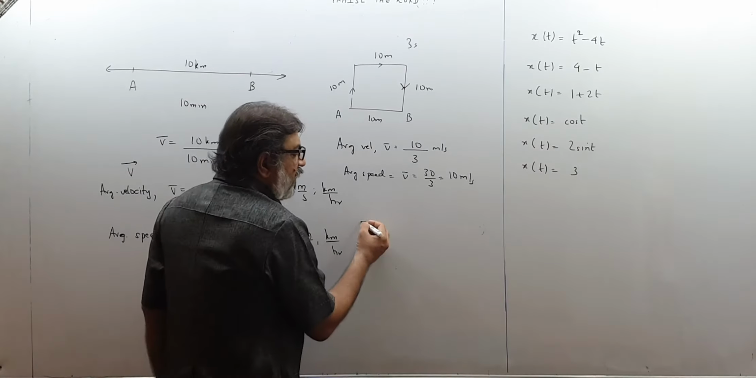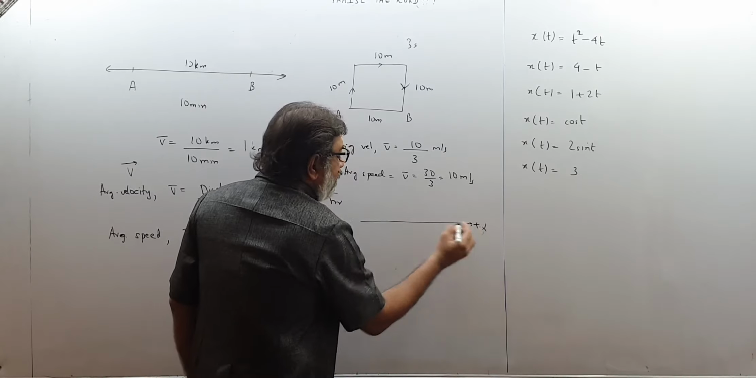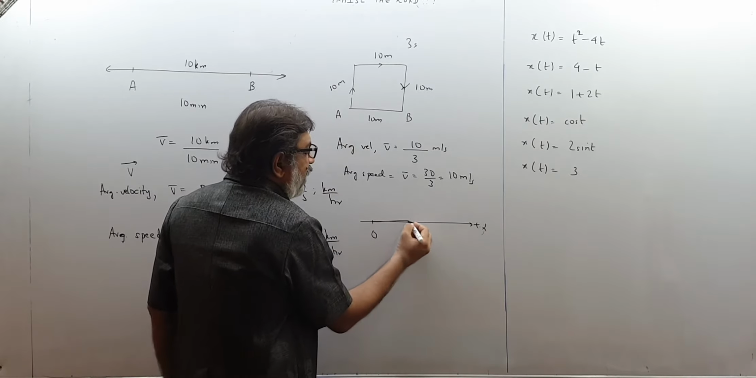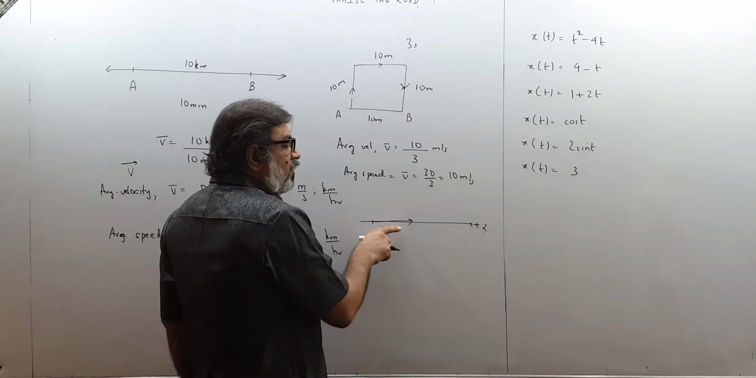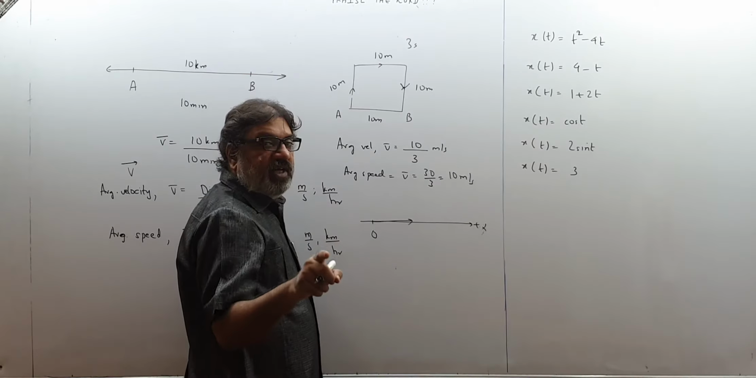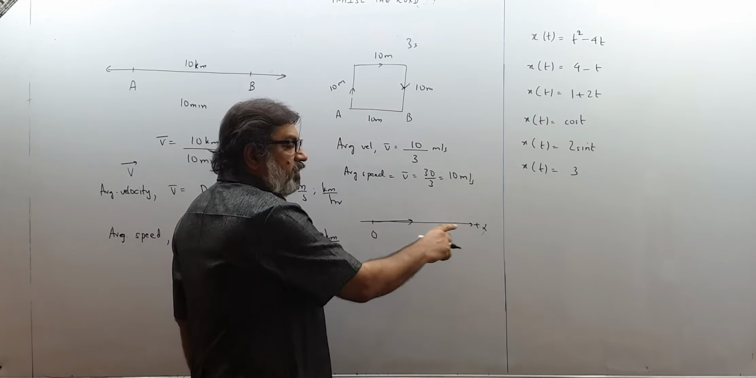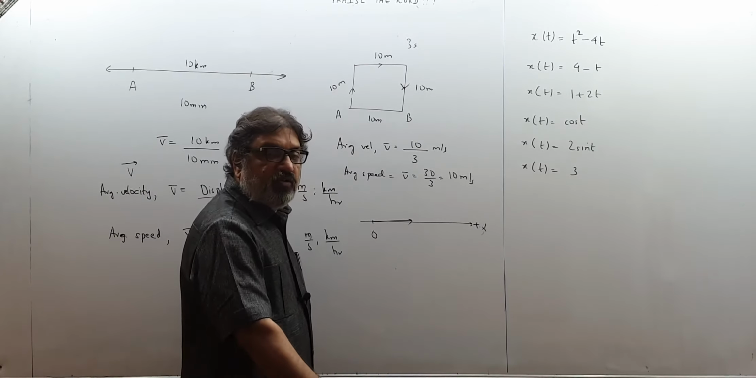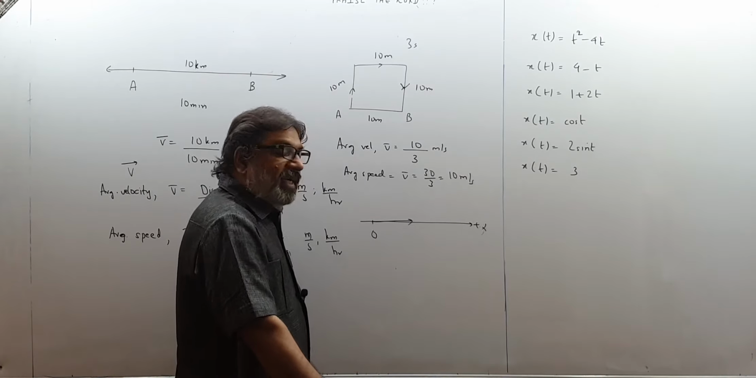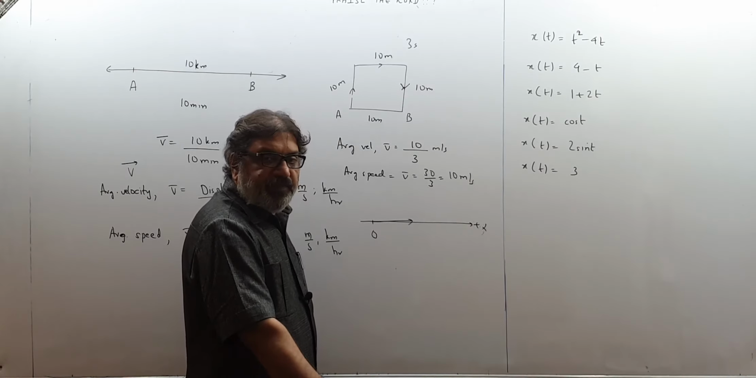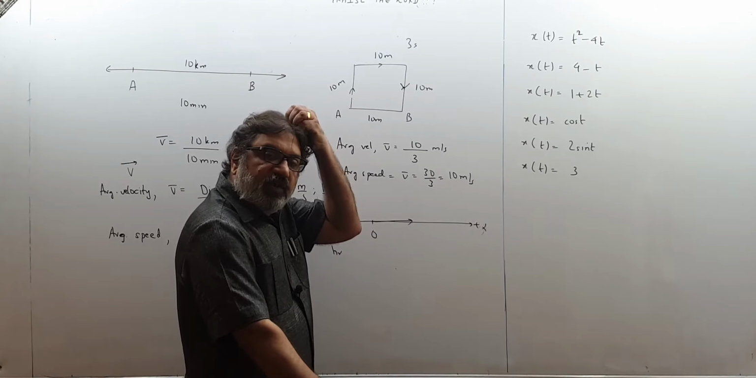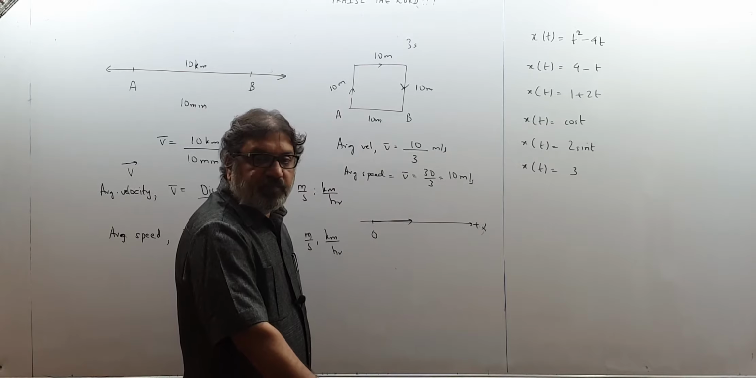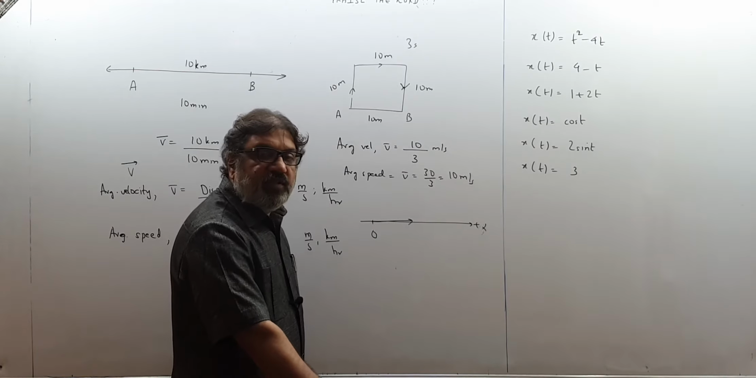But if there is a one-dimensional motion, suppose this is positive x and this is the origin, and a body goes from here like this and keeps moving in this direction without changing its direction. It is moving along the x-axis, but it does not come back. It keeps going in one direction only. At that time, distance and displacement will be the same, and therefore the values of average speed and average velocity will come out the same. So when is distance equal to displacement?